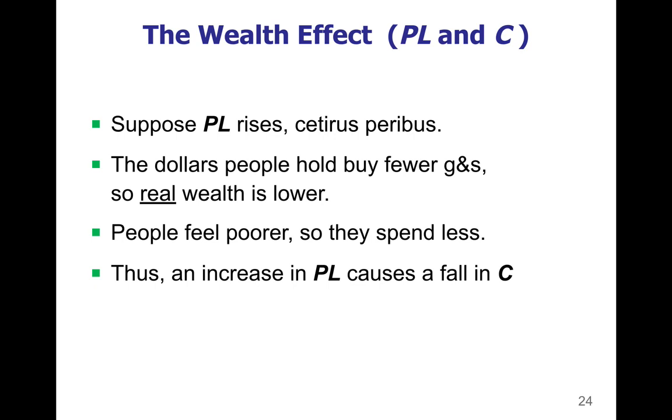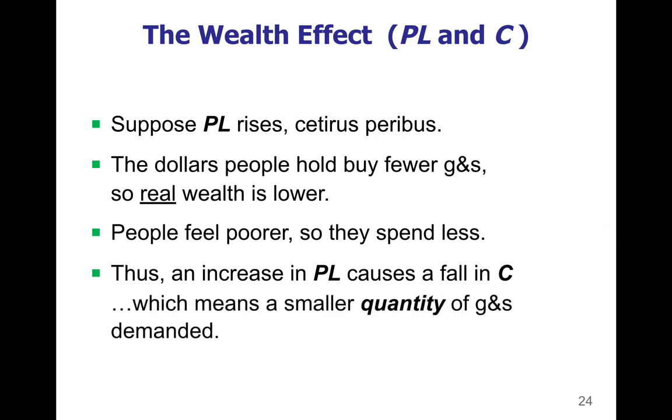So the quantity of aggregate demand goes down as price levels go up, which again is a negative correlation between your price level and your real GDP or output. So this means that price levels going up cause consumption to go down.